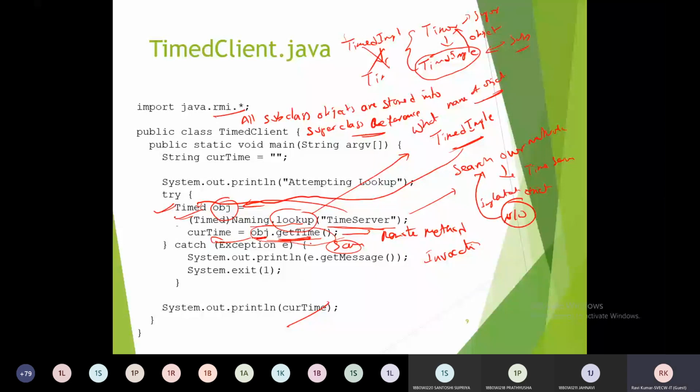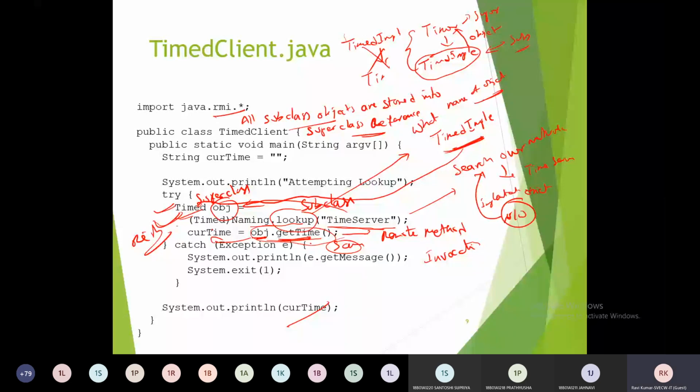As you already told, Naming.lookup returns what kind of object? The TimedImpl object. So the TimedImpl object is a subclass of Timed, so this subclass object is stored into the superclass. Here it returns a subclass but it is stored into the superclass. So with this relationship, we use that facility of object-oriented programming to make RMI work perfectly.